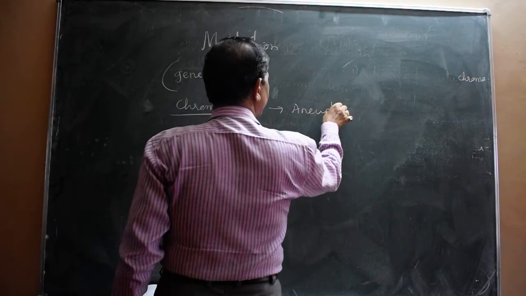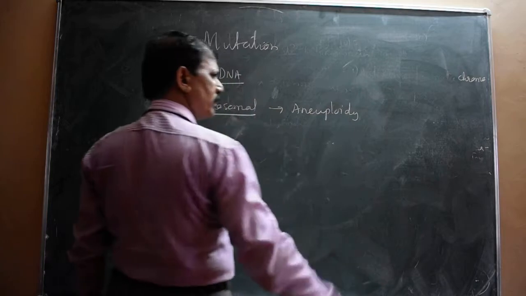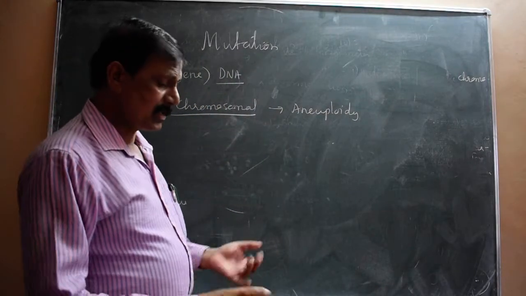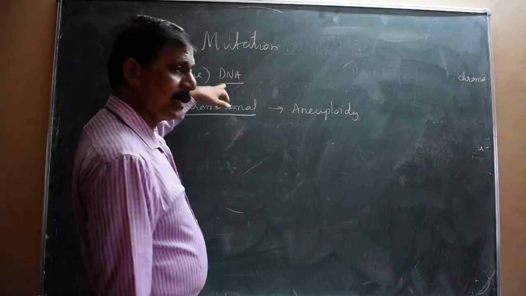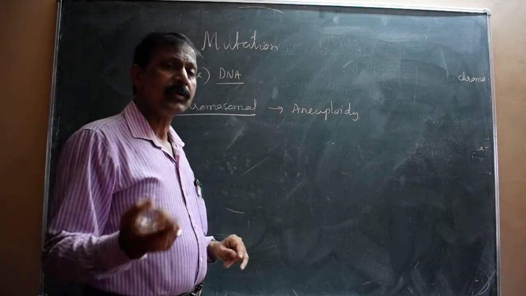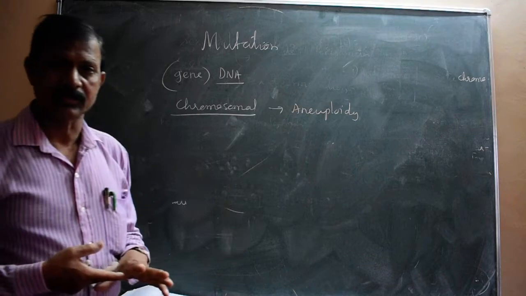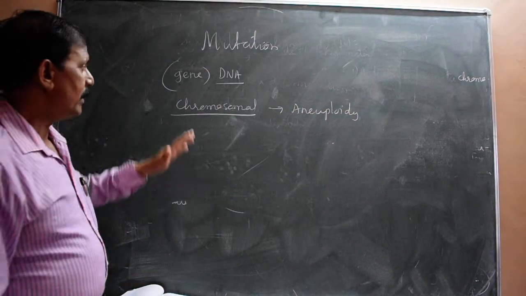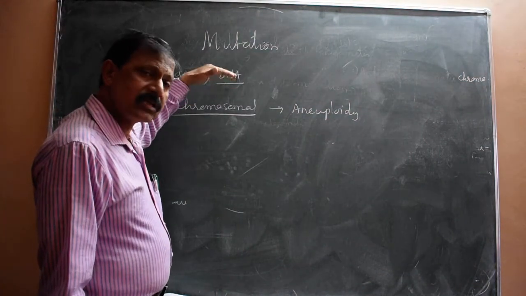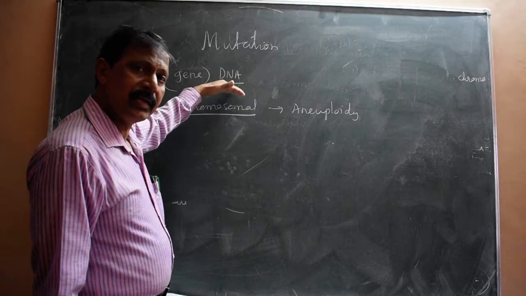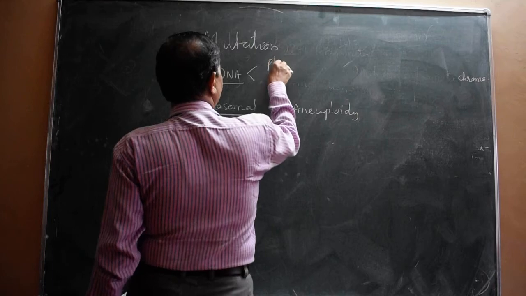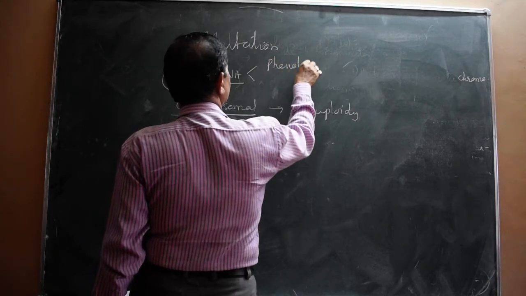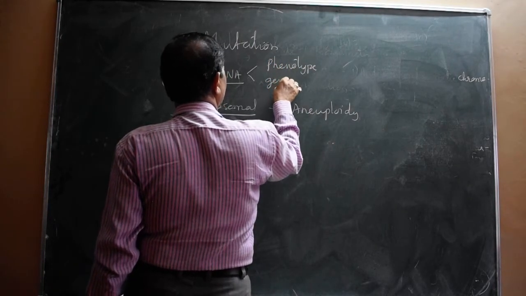Aneuploidy is also one type of mutation, and it alters the phenotype of an organism. When there is an alteration in the DNA, genotypic as well as phenotypic changes take place. I think you understood. When changes take place at the level of the DNA or gene, at that time the phenotype changes; you already came across the words phenotype and genotype.